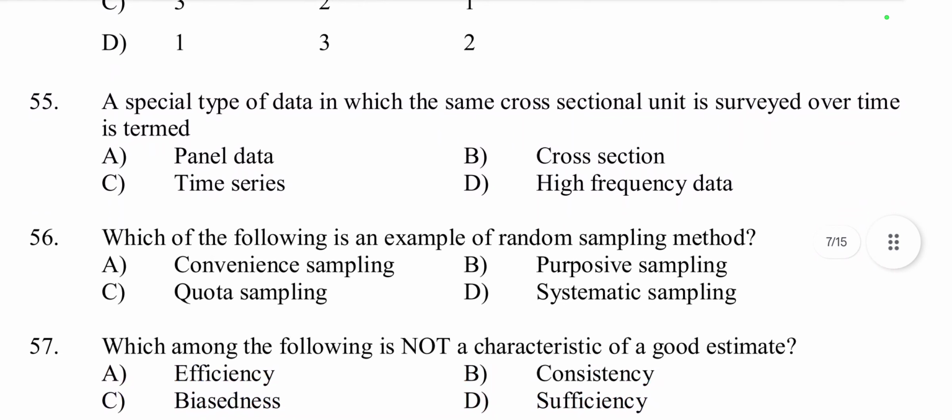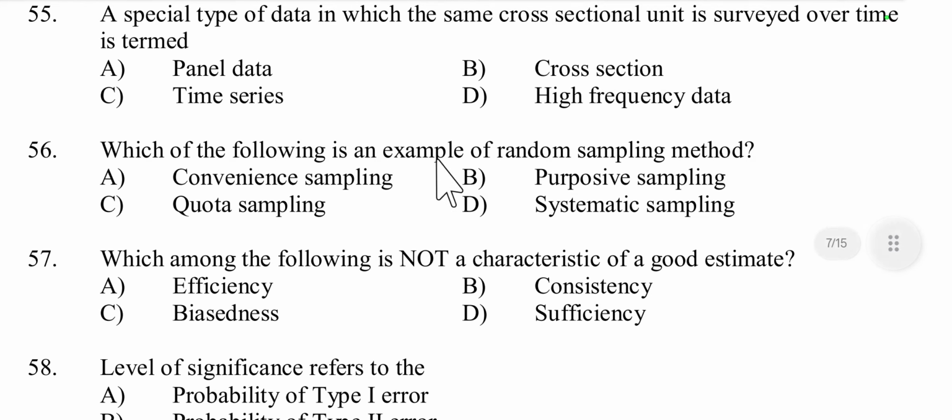Then next question number 55. A special type of data in which the same cross-sectional unit is surveyed over time is termed as panel data, cross-section, time series, or high frequency data. It is called panel data, because panel data combines cross-sectional and time series dimensions. It means the same unit, for example people or farms, is surveyed over multiple time periods. That is called panel data, which combines both cross-sectional as well as time series.